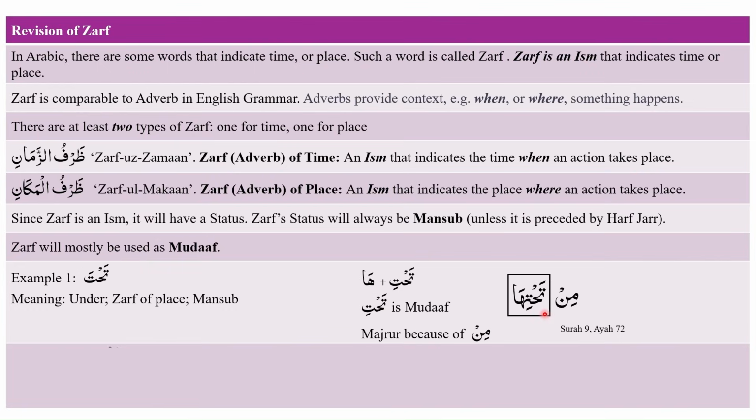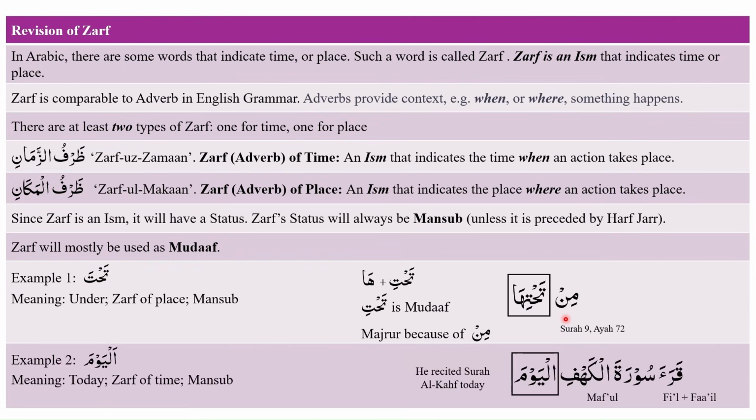Tahtiha is a mudaf ilay combination. Tahtiha equals tahti plus ha. Tahti is mudaf, and we are writing it as tahti, not tahta, because it is preceded by min, which is harf of jar.